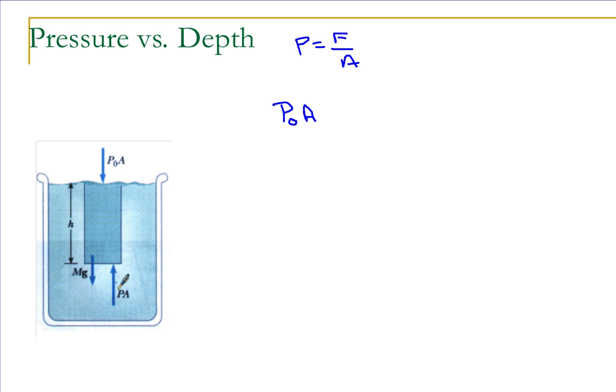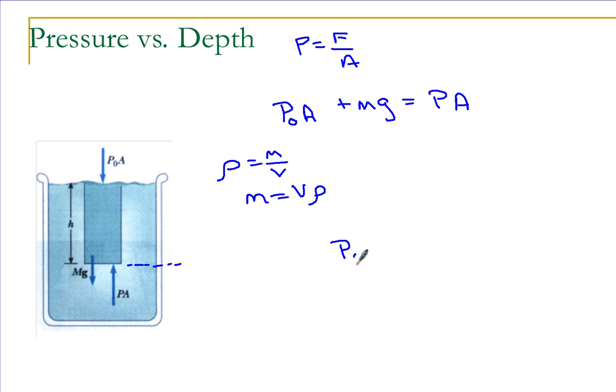And what else is pointing down? mg. Now what forces do we have pointing up? This is just the pressure right down here times the same cross-sectional area, the area at the second point. Well, remember, density is mass per unit volume. So mass is the volume times the density. So let me rearrange this.